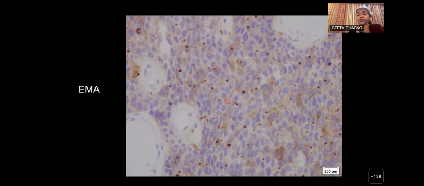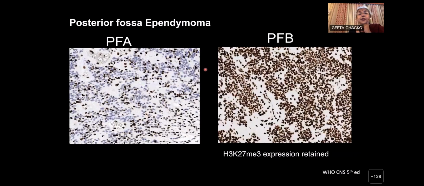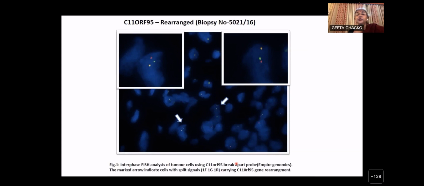So here again showing you this dot-like positivity for EMA. The MIB in a low-grade ependymoma is low and in a high grade is high, so that sometimes helps you to differentiate. Posterior fossa ependymomas, the trimethylation retention is seen in PFBs. And to call it a PFA, more than 80% of the tumor nuclei have to be negative, have to show loss of expression.